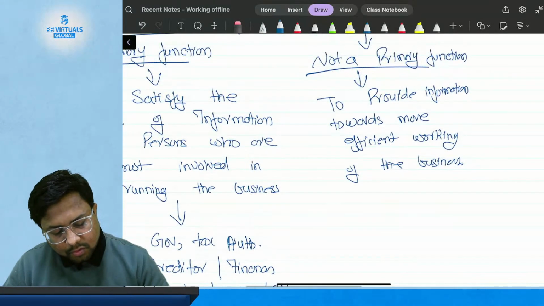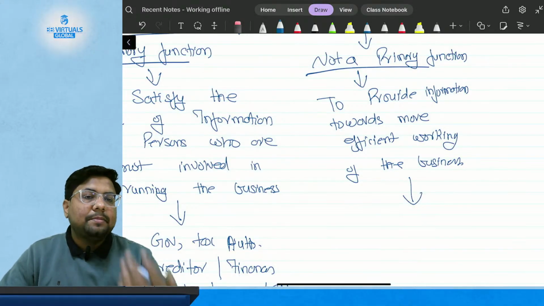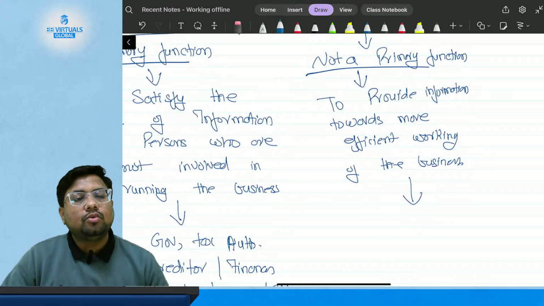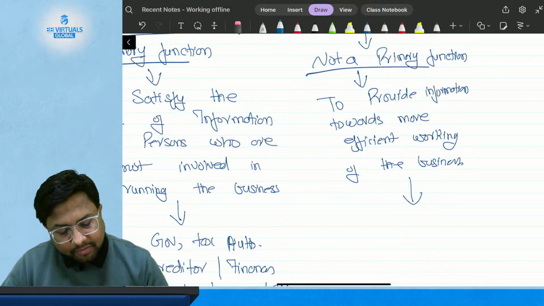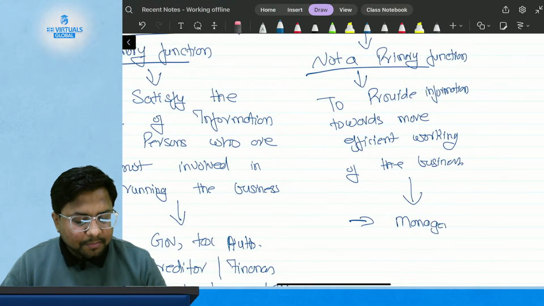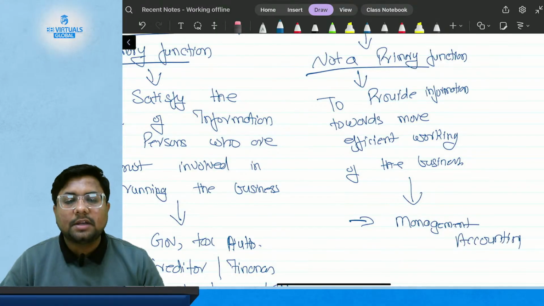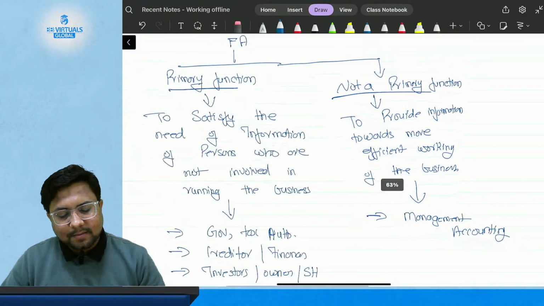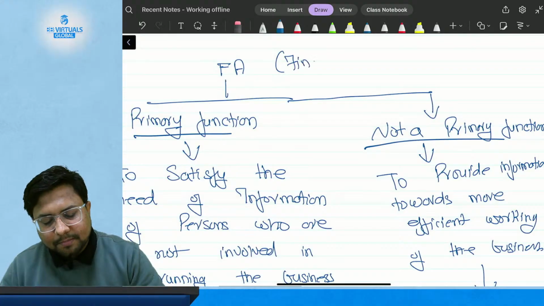Now, which is the method that is primarily concerned with providing information to the management towards the most efficient functioning of the business? It is not financial accounting, it is management accounting. That is a separate subject in your knowledge level. So this is the summary of FA, that is financial accounting.